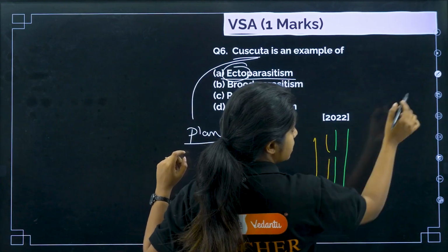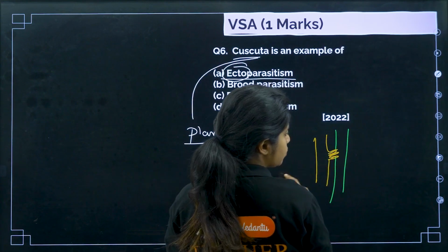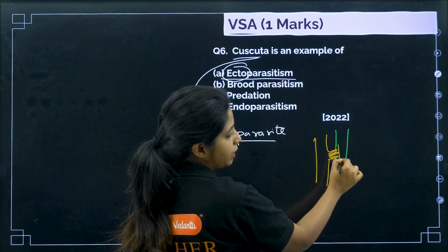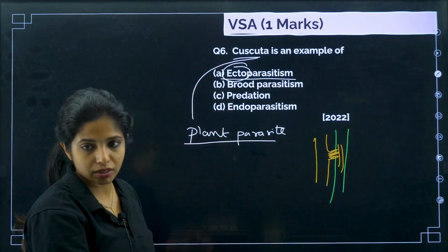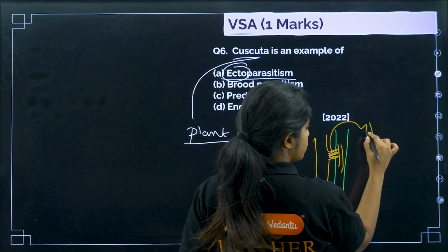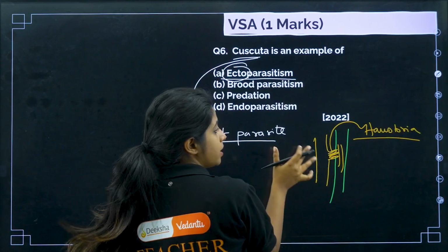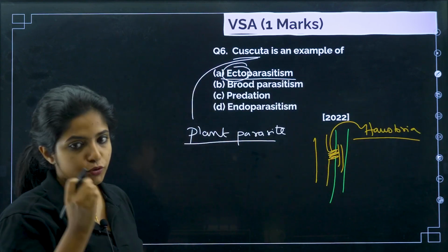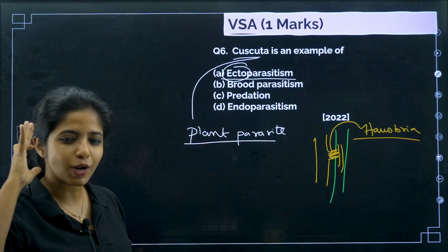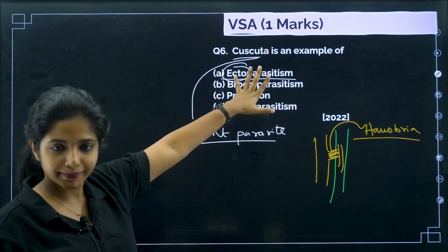What the Cuscuta does is, it forms branch-like structures like this and gets into the plant's body, into the xylem and phloem, and takes the nutrients from there. What do you call this structure? This is known as Haustoria. So it's an external parasite or ectoparasite, but it's still taking things from inside. You should know that, just for your understanding. You call it Amarbel, you call it Dodar, everything.